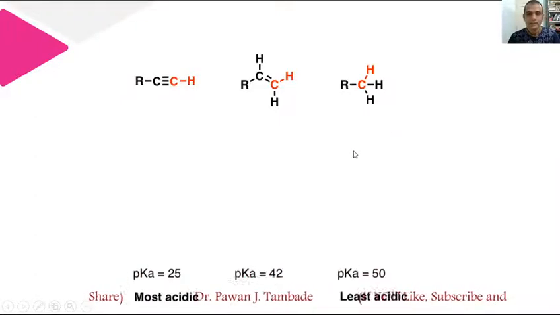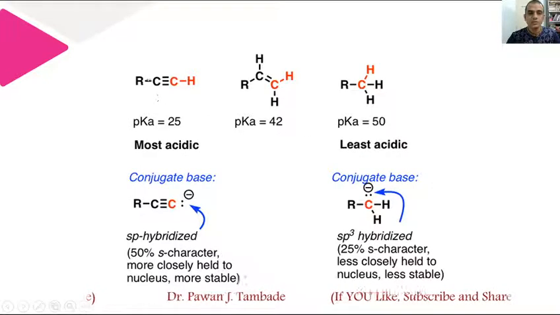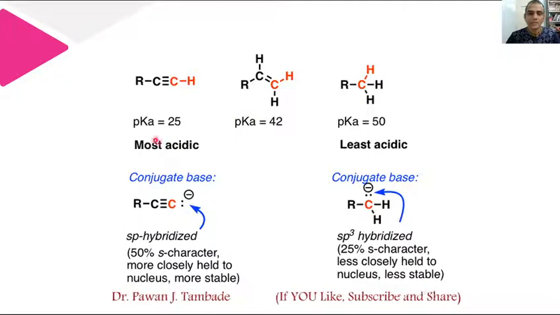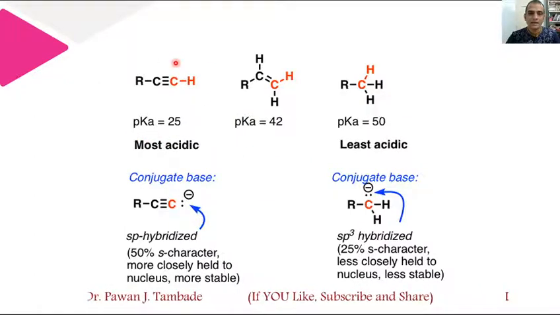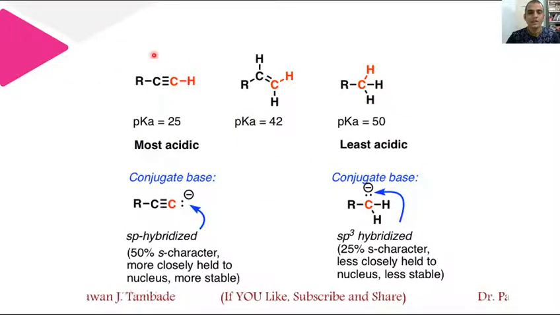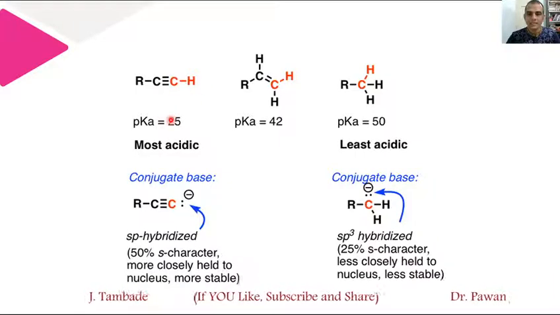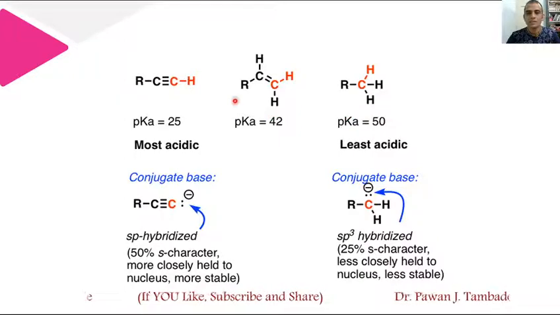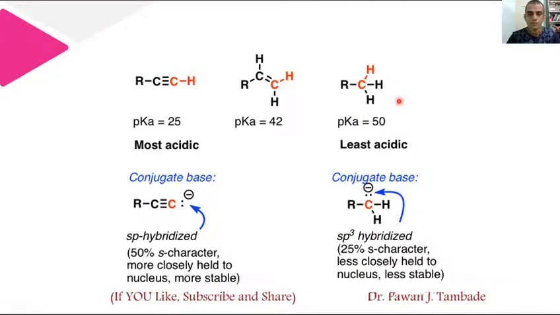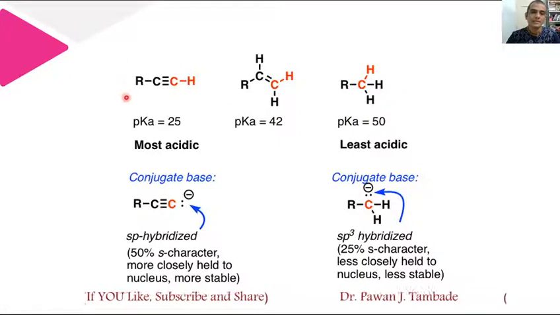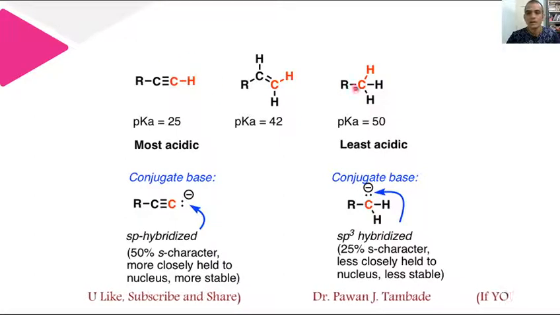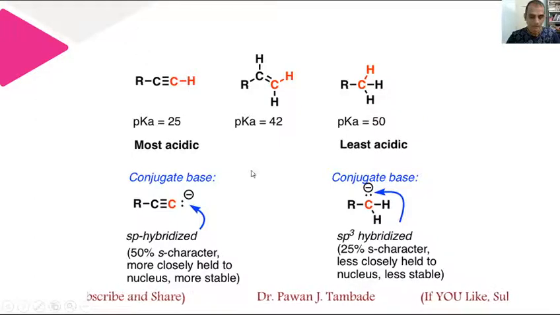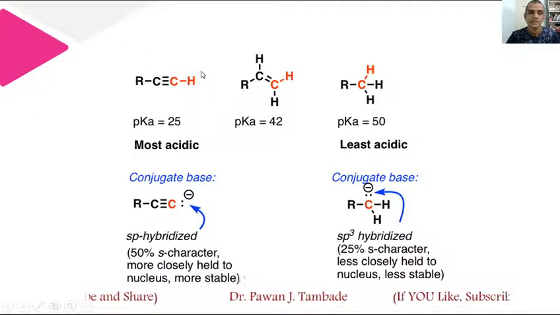If you look at the pKa values of these three different types of acidic molecules, then you can clearly state that terminal alkynes are more acidic in nature and alkanes are least acidic in nature among these three different functional groups. Now why alkynes are more acidic and alkanes least acidic can be understood after considering a reaction.